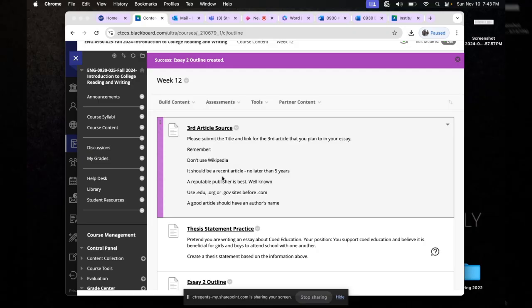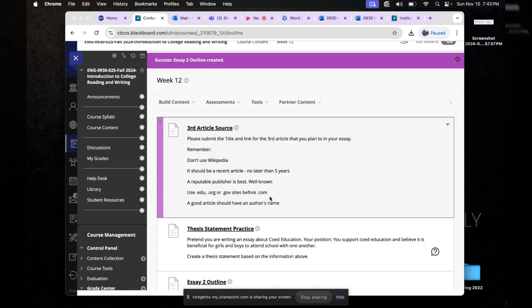You do want to find an article that is no later than 5 years. It needs to be pretty recent. A reputable publisher is best. Usually a well-known site is always helpful. Using .edu, .org, or .gov, these sites are best before you go into a .com website. And I'm not saying you can't use .com. You can. There are definitely valuable sources.